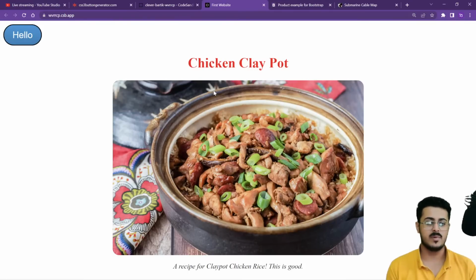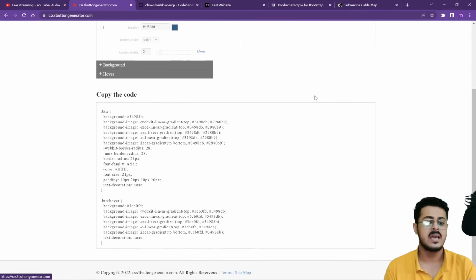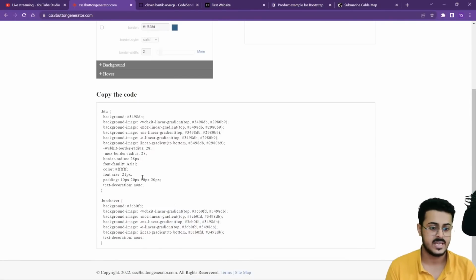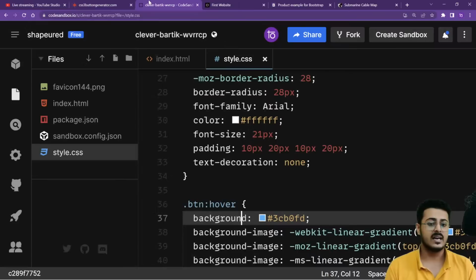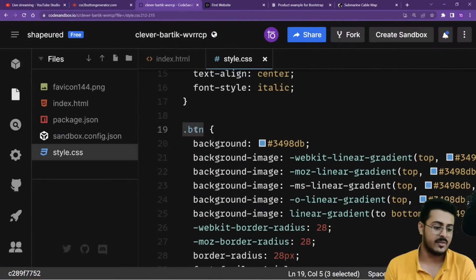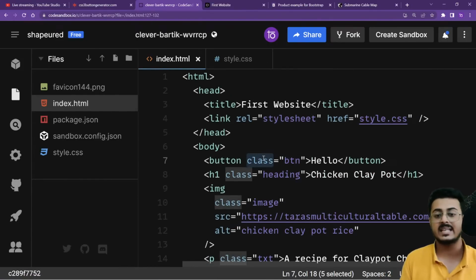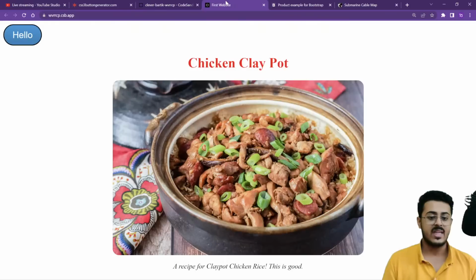Guys, this is just normal CSS code. You don't need to understand what I've done in the code. Even I have not typed the code. I've just gone to the CSS3 button generator, seen the type of button that I wanted to develop, and copied the CSS code from right over there. btn is the class name, so if I want to apply it to my button, I just need to assign btn to my button itself. So I've assigned the class name as btn, and we are able to get it right over here.